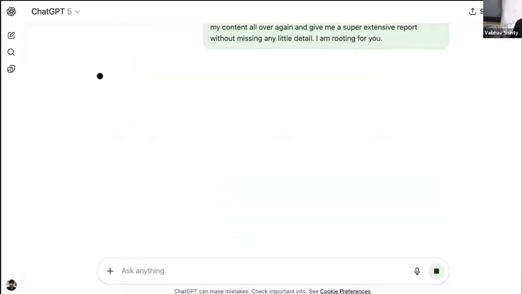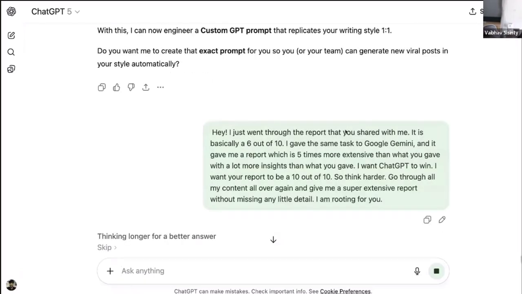Guys, did you just see what I did? I said I went through the report that you shared with me. It is basically a 6 out of 10. I gave the same task to Google Gemini and it gave me a report 5 times more extensive than what you gave, with a lot more insights than what you gave. I want ChatGPT to win. I want to make sure your report is a 10 out of 10.